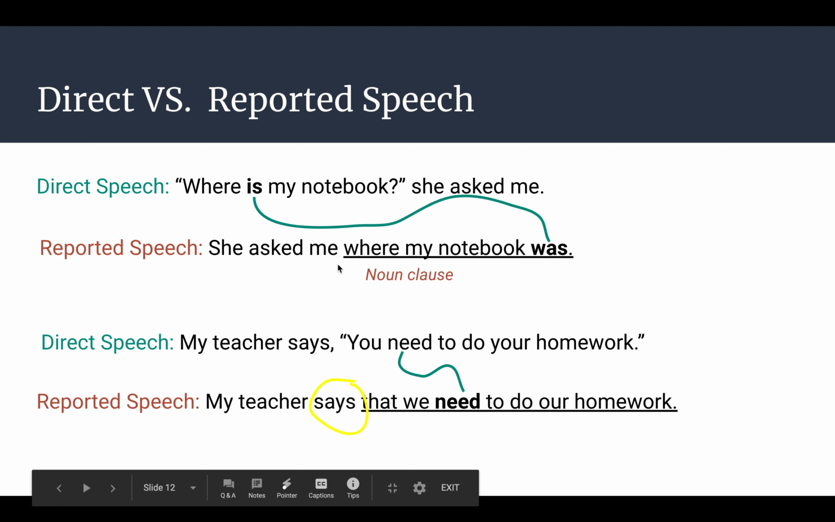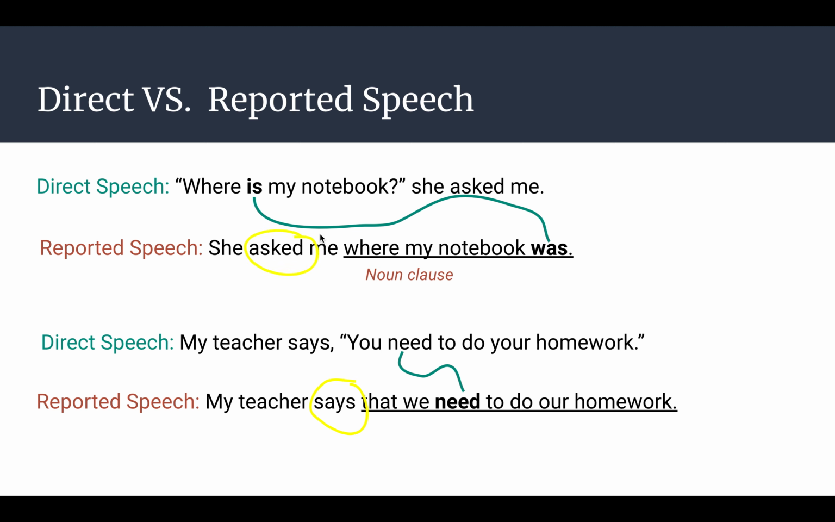However, in the first example, the reporting verb "asked" is in past simple. So if your reporting verb is in past, the verb tense will shift from direct speech to reported speech. It will take one step backwards. So present simple will change to past simple. Past simple changes to past perfect, etc.